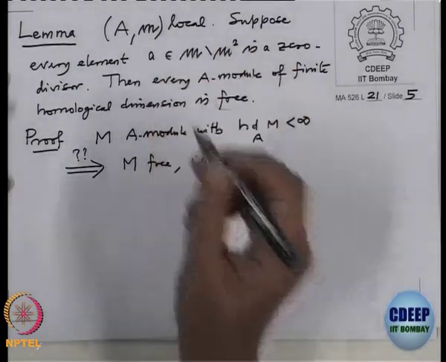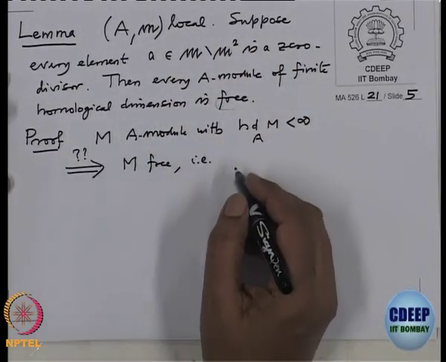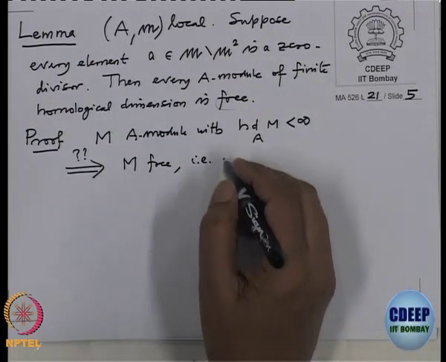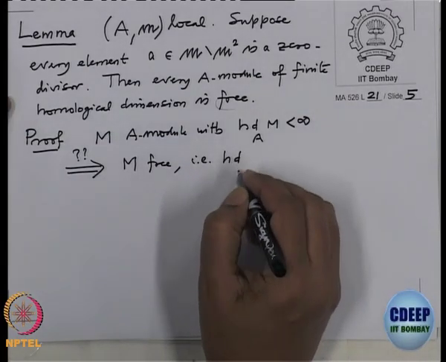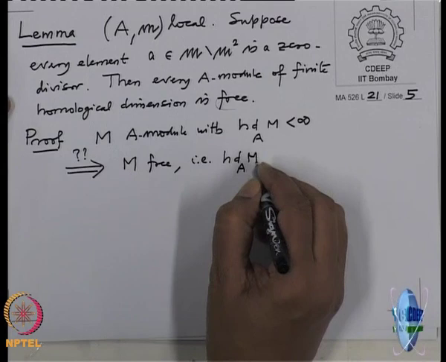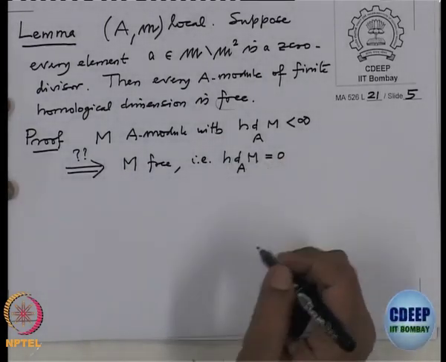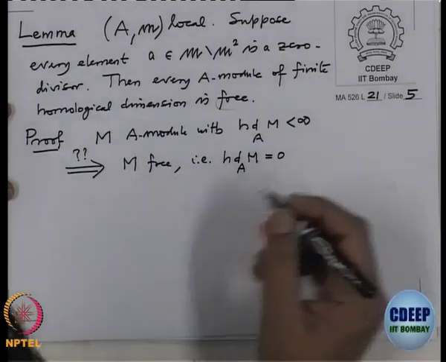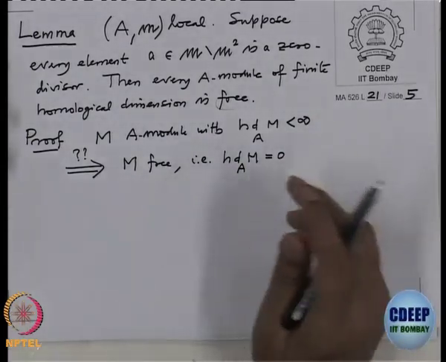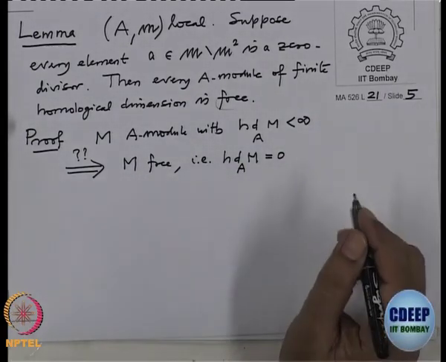And we are over a local ring. So, free is equivalent to saying projective, but that is equivalent to saying homological dimension of M is 0 actually. This is what we want to prove. We want to prove it is free, or that it is projective. That is equivalent for a local ring.